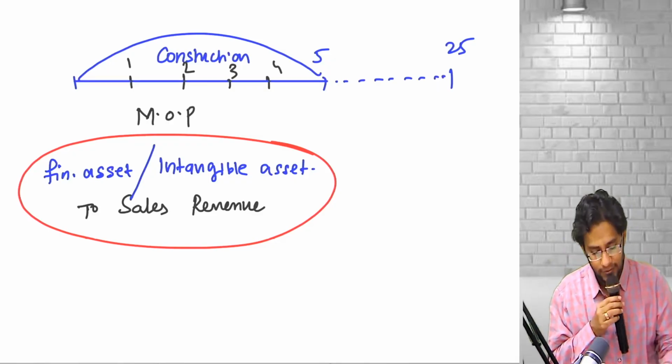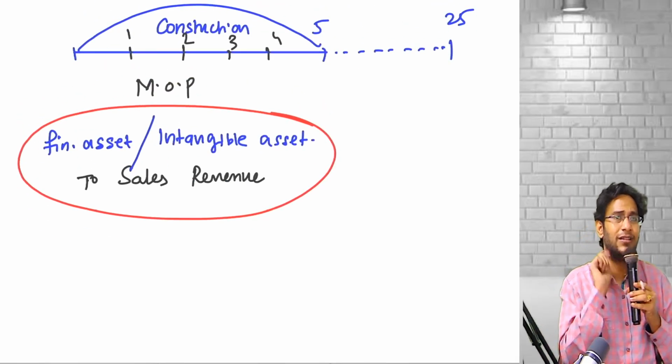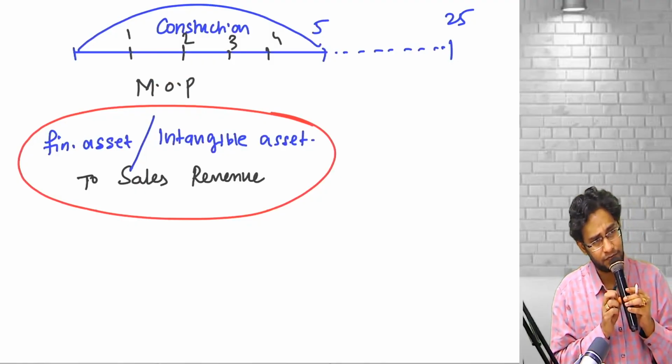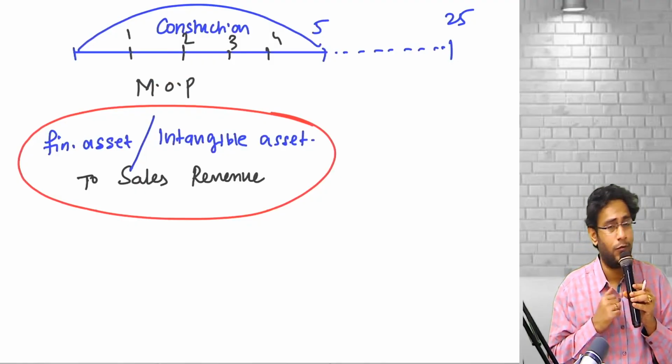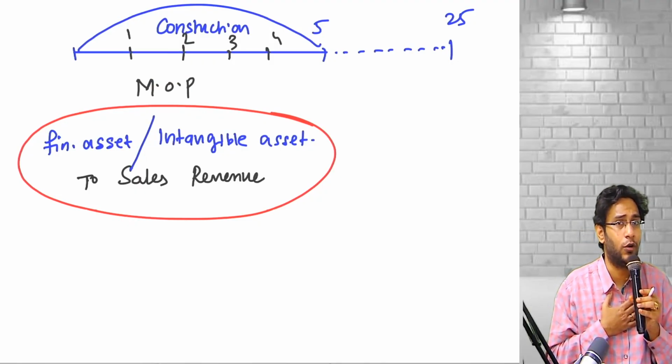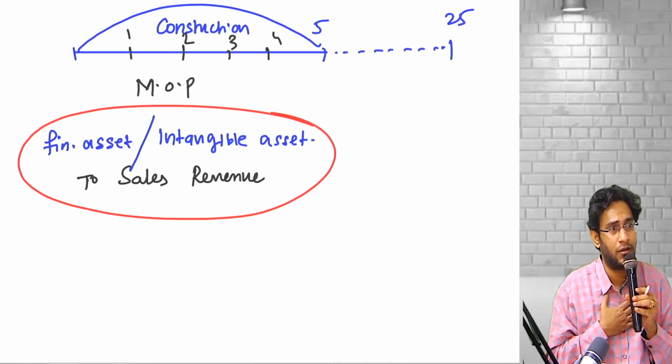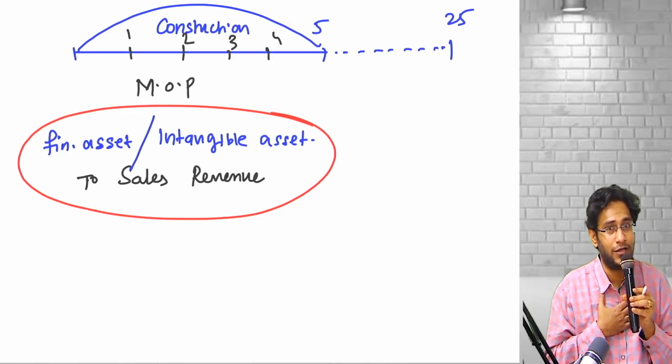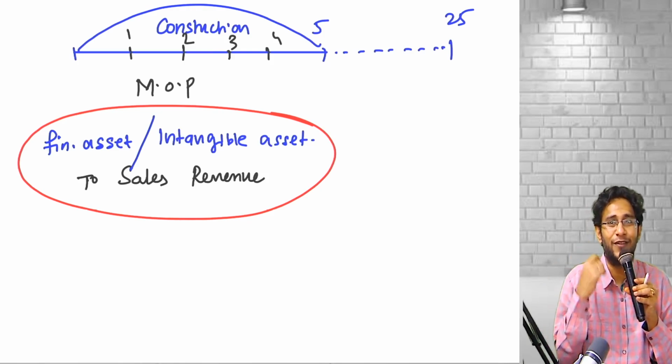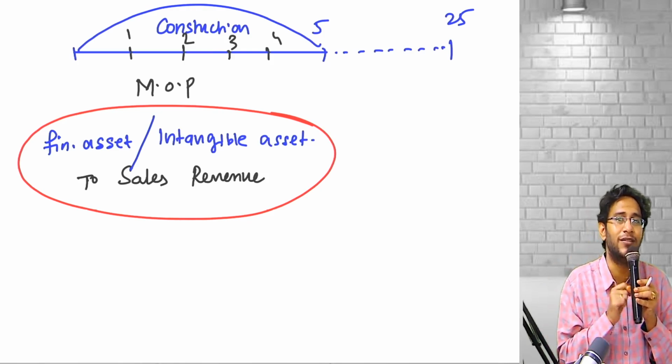The original story is: when will you write the entry? Only once in a lifetime, not every year. Why once? After 5 years put together, you will recognize sales at the end of the 5th year. You will recognize revenue every year. But 5 intangible assets will you get? How can you recognize an intangible asset every year? An intangible asset is a particular license, sir. When will you recognize an intangible asset? When it is ready for usage.